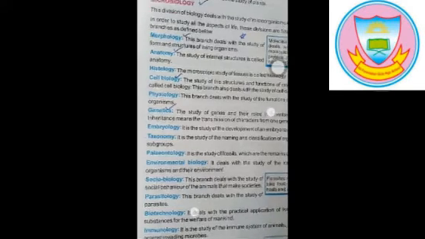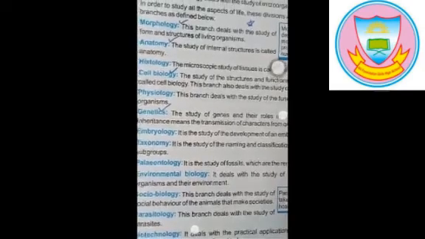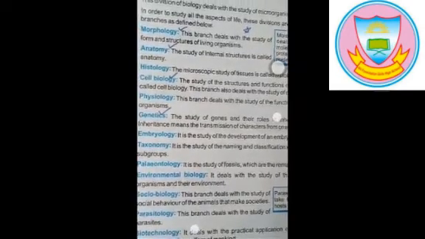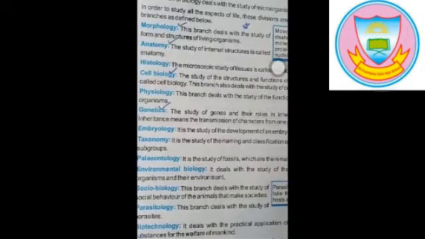Next is anatomy. In anatomy, the study of internal structure is called anatomy. It is also derived from two words, ana and tomy. Ana means up and tomy means cut. So it means to cut or dissect any part of living things, then study it. So it is called anatomy. Just like study of heart, study of lungs, study of stomach, and etc.